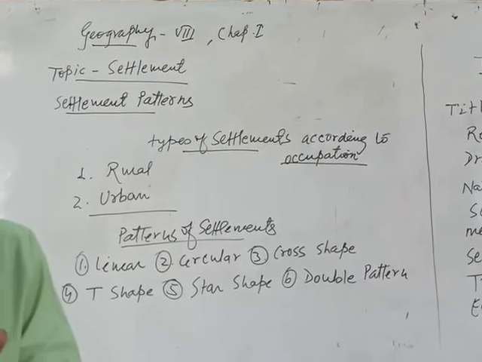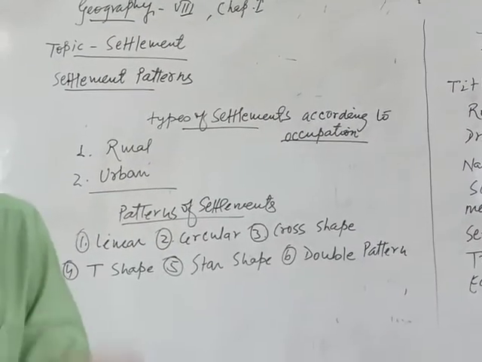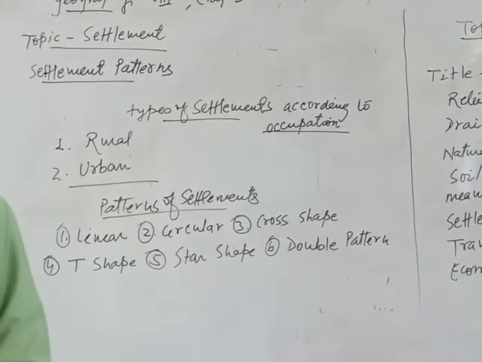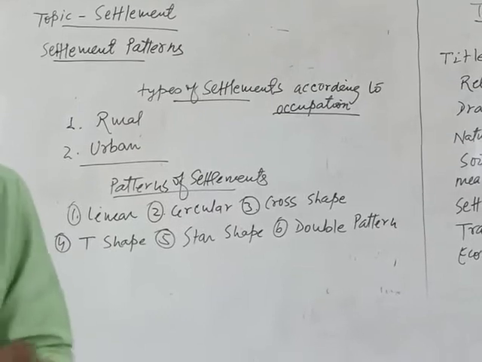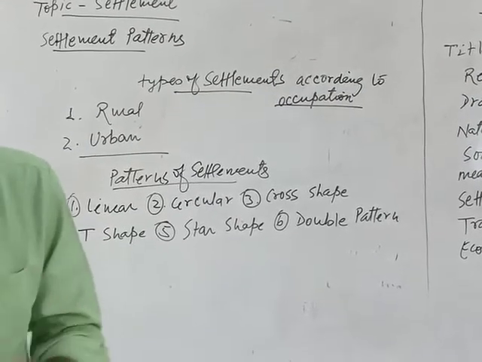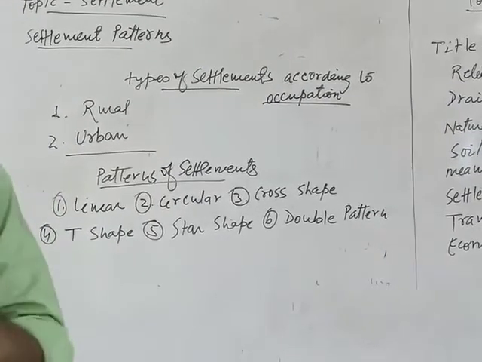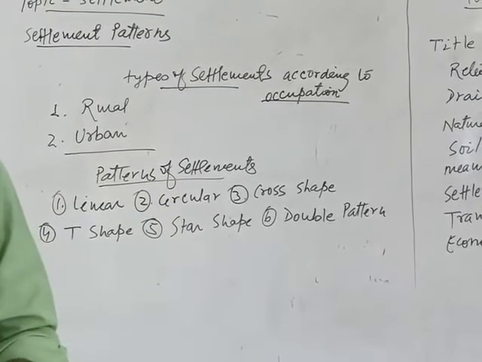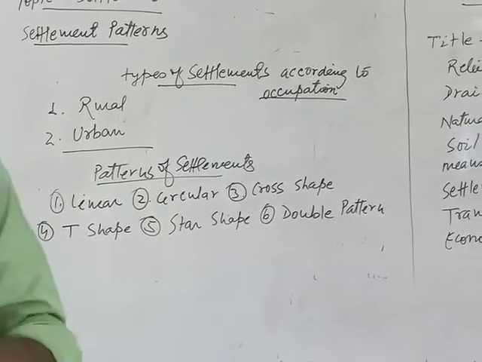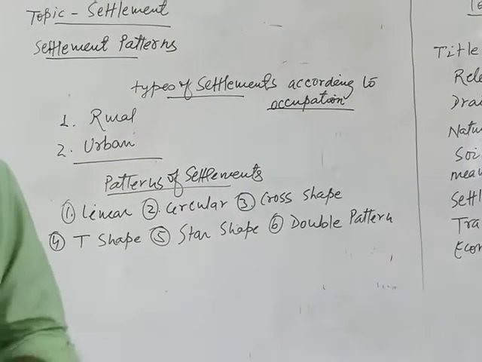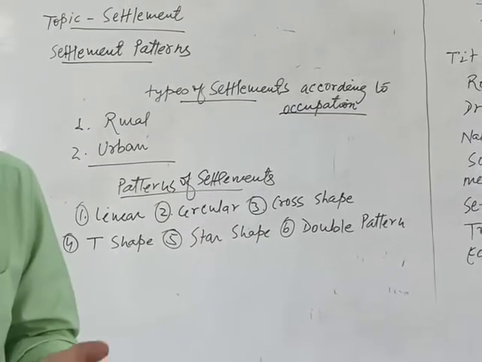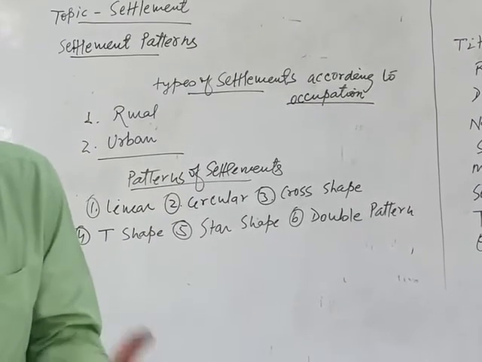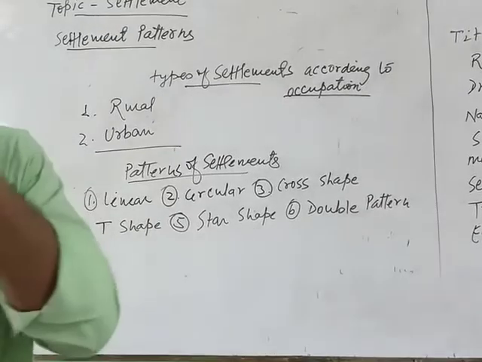Settlements have two types according to occupation. The first is rural settlement, and the second is urban settlement. This classification of settlement, rural and urban, is on the basis of occupation, meaning what type of occupation, what type of work is done by people in both areas.